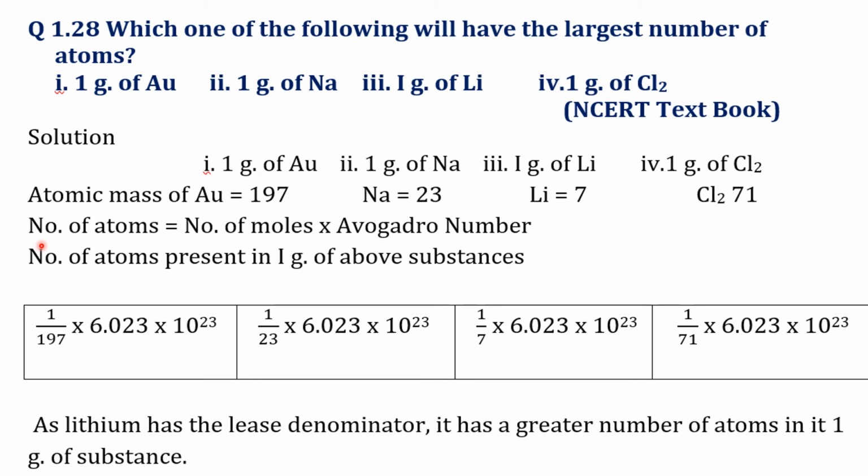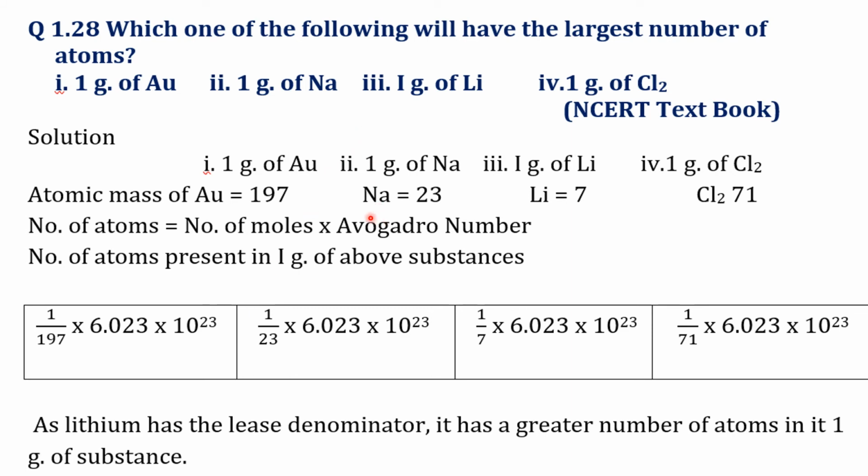Now let us calculate the number of atoms as number of moles into Avogadro number. So first of all, we have to calculate how many moles of substance are present in 1 gram of each of these. Number of moles is obtained by given mass divided by atomic mass. So for gold, 1 by 197. Number of atoms is given as number of moles into Avogadro number. Therefore, 1 by 197 into 6.023 into 10 power 23.